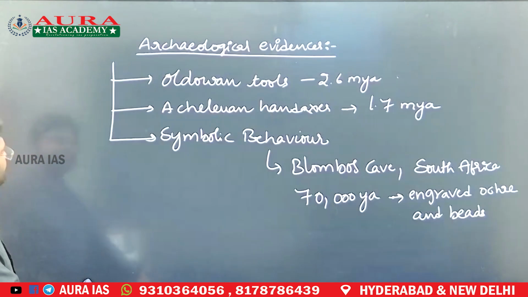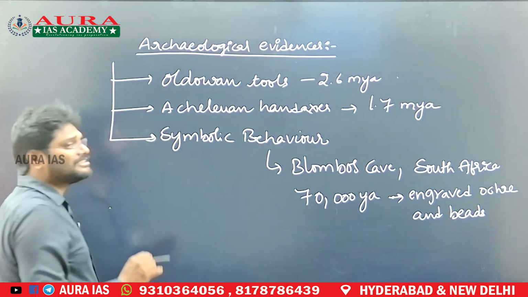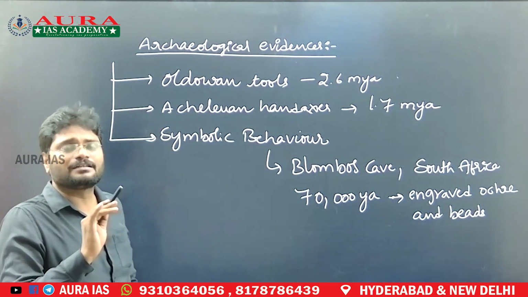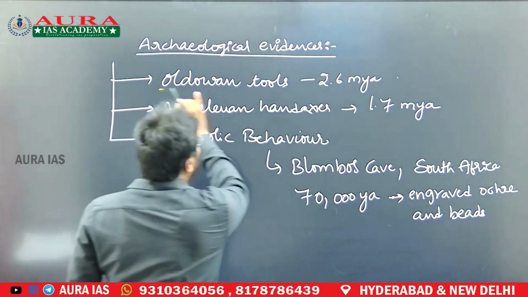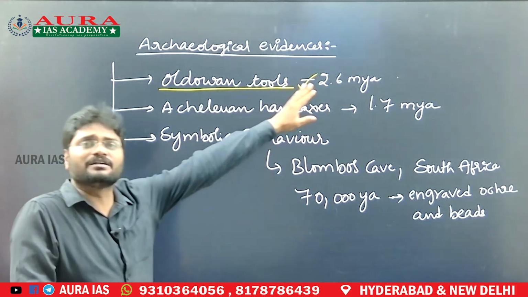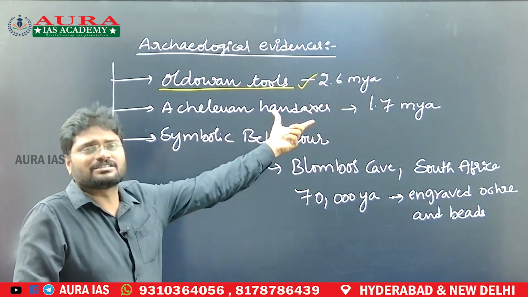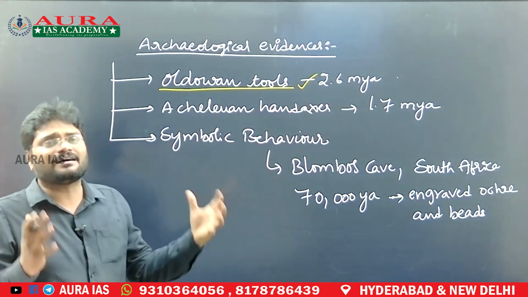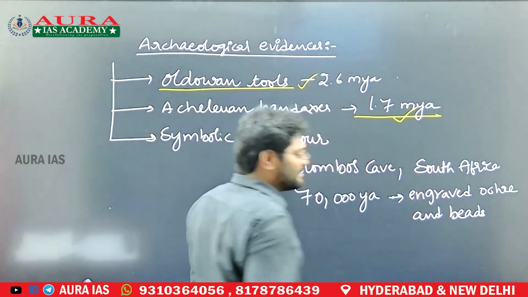The next one is archaeological evidence. The earliest human-made tools belong to 2.6 million years ago. These were called Oldowan tools, made by Homo habilis and found in Africa itself. Acheulean hand axes were widespread and occurred across Africa by 1.7 million years ago.